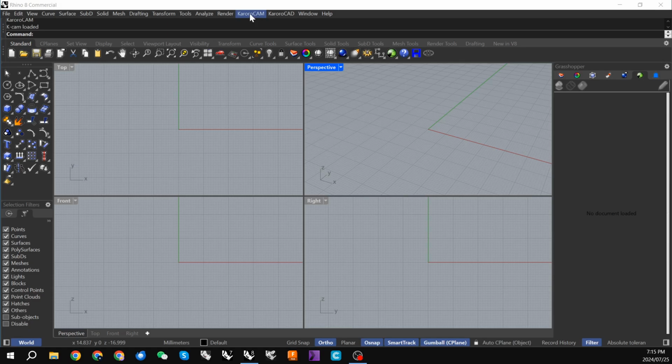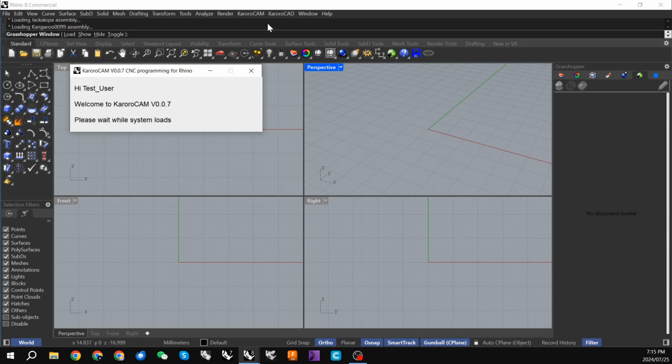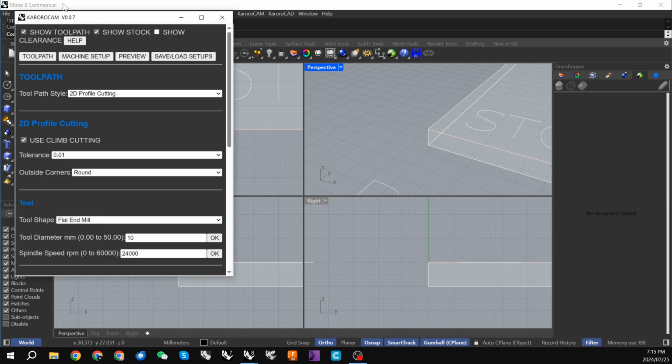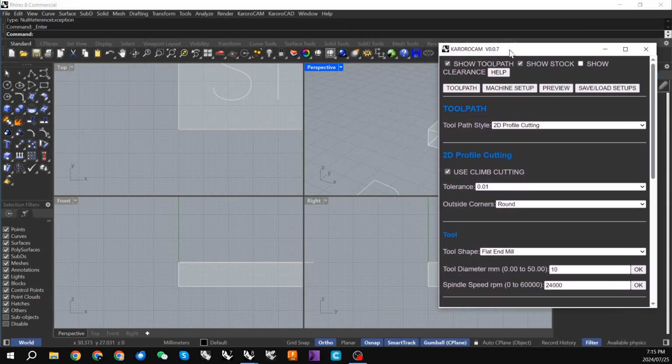Now on restart, we actually have the launch KaroroCAM in the menu at the top of the screen here. And now the KaroroCAM control window has come up.